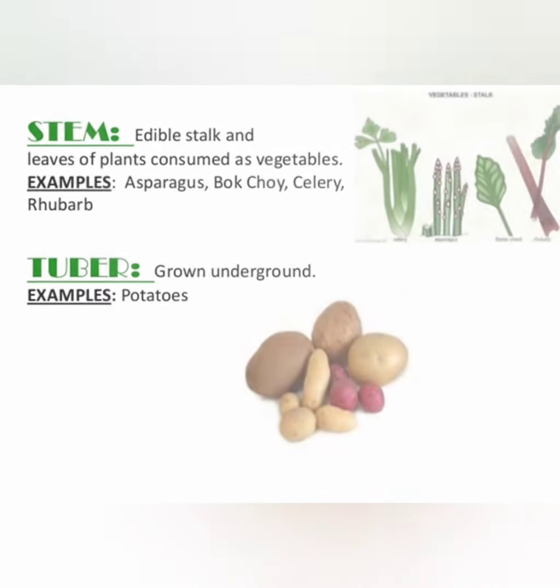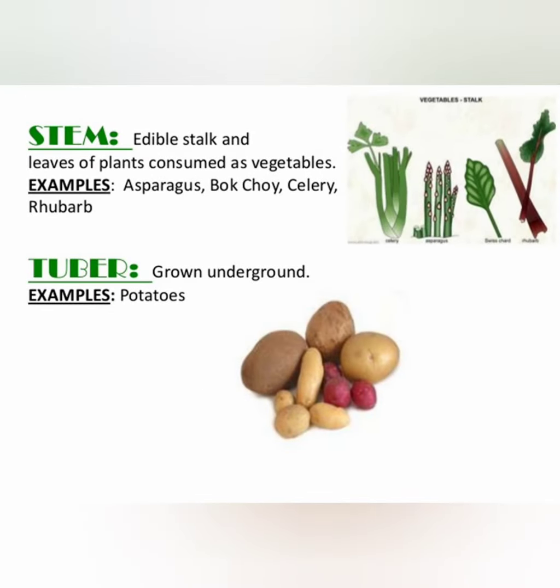And we eat the stem of the plant too. For example, asparagus, rhubarb, celery. So we are eating the stem also. And tuber. Tuber is just like the root, but it is more like a bulb kind of formation which grows. So it's not a root, but in the root, a little part grows and it becomes big.